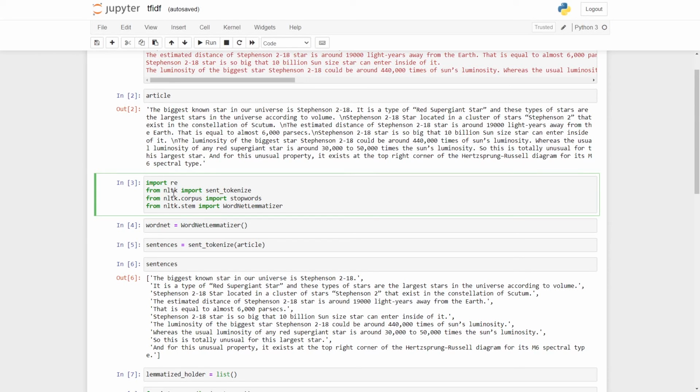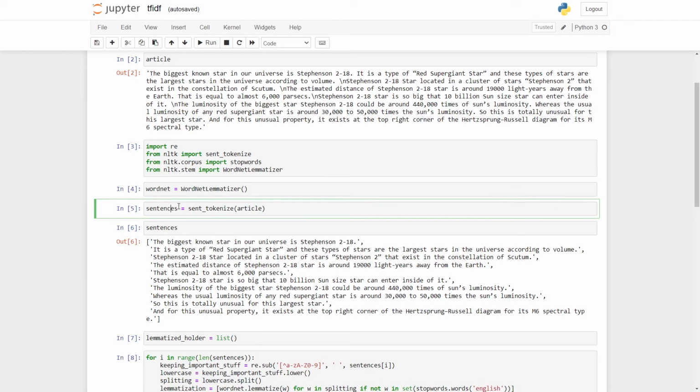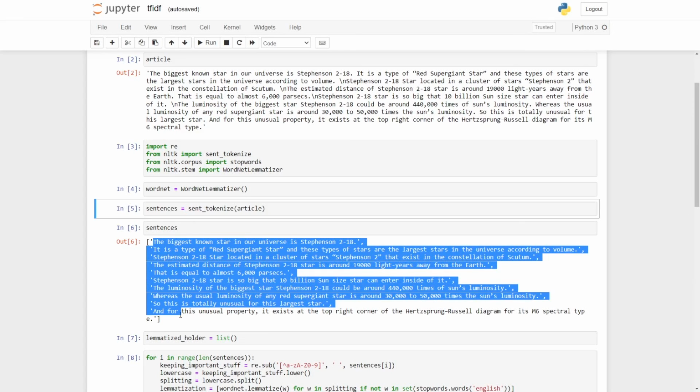For that I have imported the regular expression module. Along with that I am using sentence tokenize, for splitting the entire article into separate sentences. Then I'm using stop words, which are the unnecessary words in the corpus that we are going to remove. Followed by that I am going to use the WordNet lemmatizer. It is a lemmatization process and not stemming, because lemmatization gives me much deeper semantics. After that I am initializing the WordNet lemmatizer. Then I use the sentences variable where I sentence-tokenize the article, so my article is converted into clear sentences, as you can see over here.